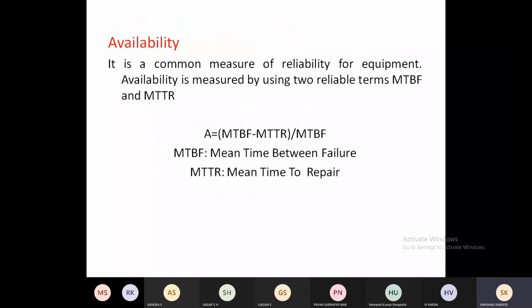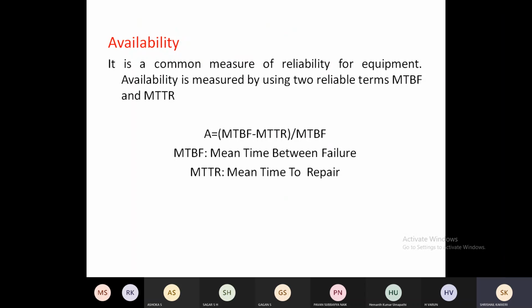Here I have given MTBF and MTTR. The ratio of the difference between MTBF minus MTTR divided by MTBF will be giving the availability. And what is this? MTBF is the mean time between failure, and MTTR is mean time to repair.